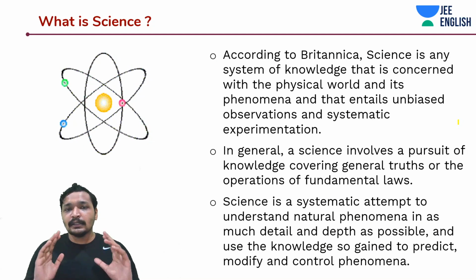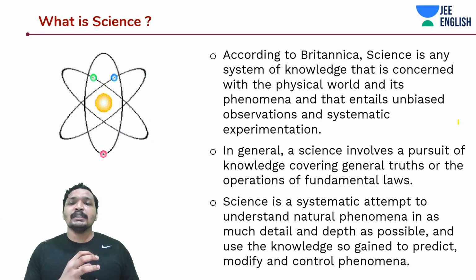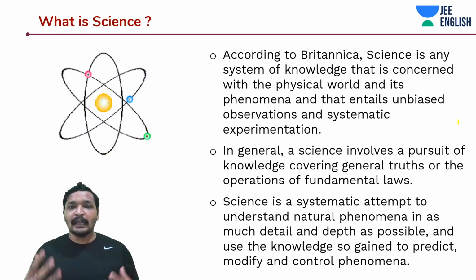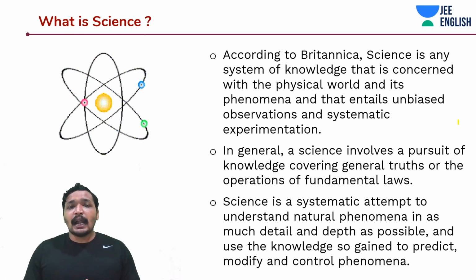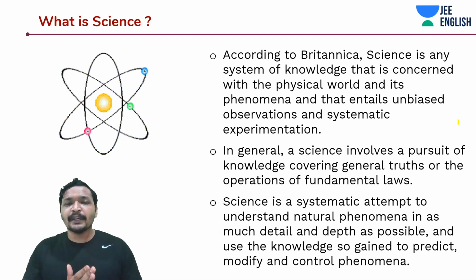In terms that you may want to learn, it's a system of collection of knowledge that is concerned with this physical world. Physical world means it can also be the moon, but it is about the world that we can touch, feel, and so on. And it entails unbiased observations and systematic experimentation. So it must include unbiased observations. Again, you must test out these observations to make sure it works, because science cannot change from place to place. Science is like the absolute truth. You go in pursuit of knowledge, the first thing that will come in front of you is science.